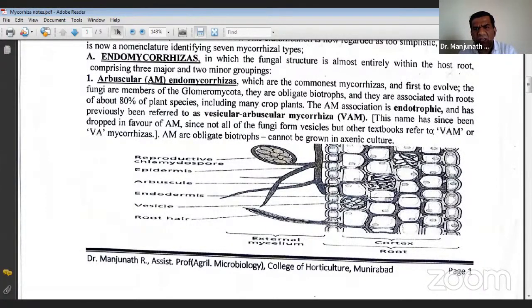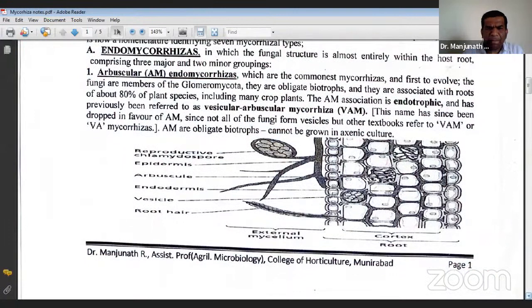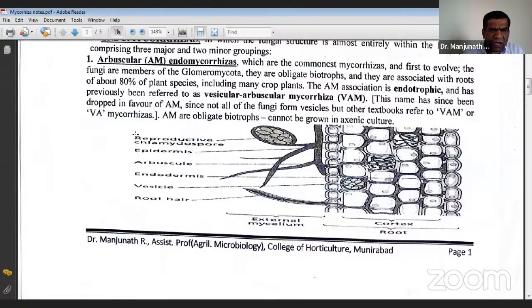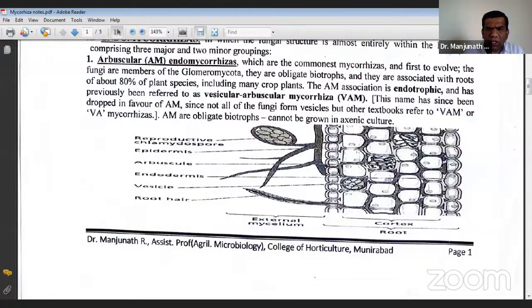Okay, vesicles are not reported in some of them, that's why. So this is an obligate biotroph, and it cannot be grown in any fungal media. You can see there are some reproductive spore structures which are grown outside. The spores do not form inside the root cortex, the root tissue. These are what we call chlamydospores.